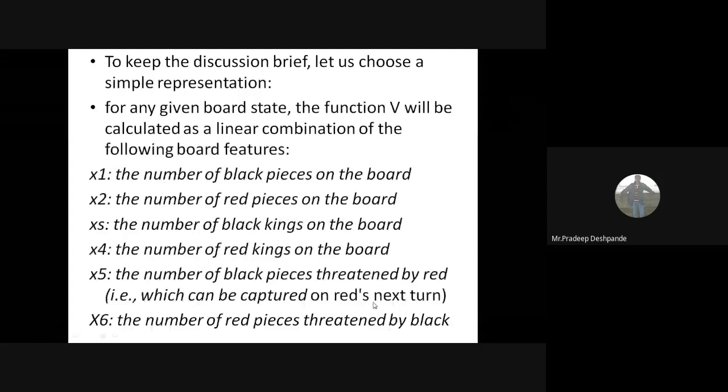Got it? Six possible features. One is how many black pieces. Second is how many red pieces. Third is the number of black kings. Fourth is the number of red kings. Fifth is the number of black pieces threatened by red. And sixth is the number of red pieces threatened by black. So these six features we have taken here. Using these six, we have to represent a polynomial.